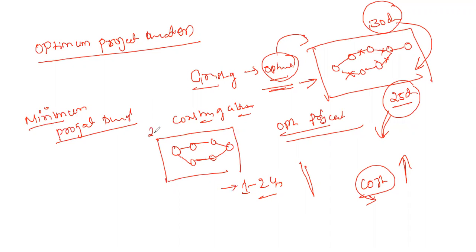Suppose there is a two-floor building. Generally, we calculate that around 2 years are required to complete it. If you go on adding more material, more labor, whatever things are required, everything within a minimum time, we spend maximum cost in less time. Even though 2 years is generally expected, by using the crushing process and adding more cost, it can be minimized to around a maximum of 1 year.